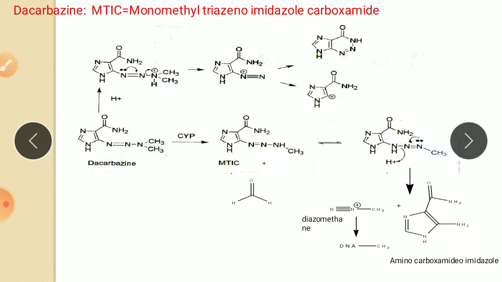So after removal of this N2 it becomes a positive charge and after cyclization this product is formed. So it is the metabolism of dacarbazine, and this reaction is responsible for the mechanism of dacarbazine. So it is a triazine derivative, in that procarbazine and dacarbazine.